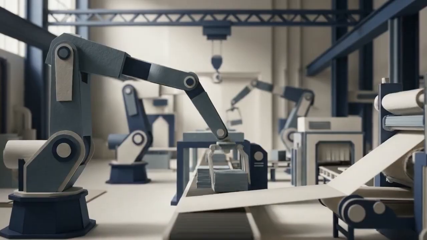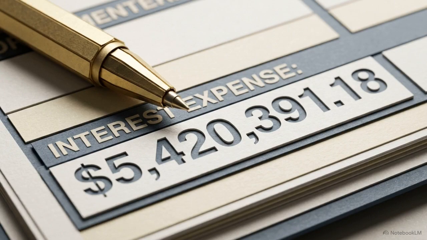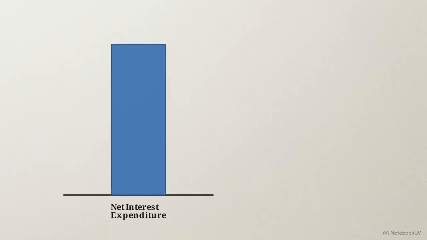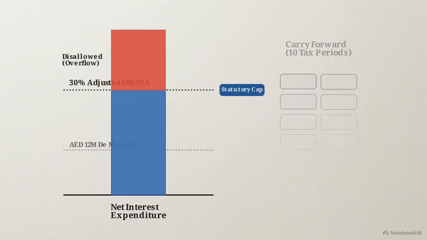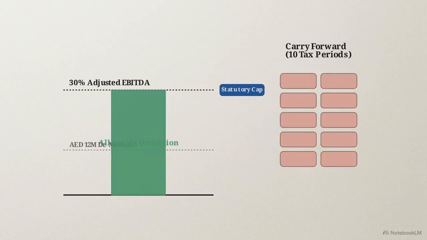phantom tax liabilities. Corporations frequently manipulate their capital structures to lower their tax burdens, using heavy debt financing to generate massive deductible interest payments. The UAE deploys a strict primary countermeasure against this strategy, the General Interest Deduction Limitation Rule. The limitation rule triggers if an entity's net interest expenditure crosses the 12 million dirham de minimis line. Above that, the allowable interest deduction is strictly capped at 30% of adjusted EBITDA. Any overflow interest can be carried forward for 10 subsequent tax periods.